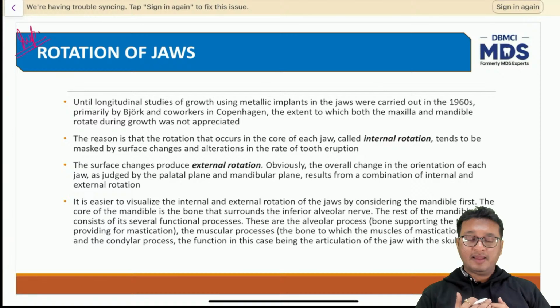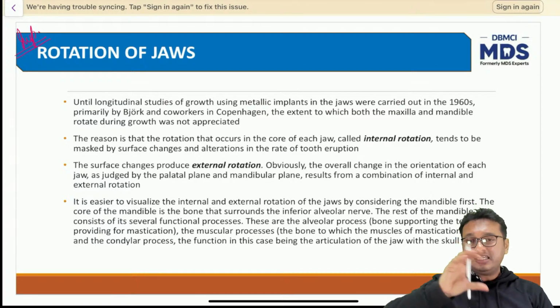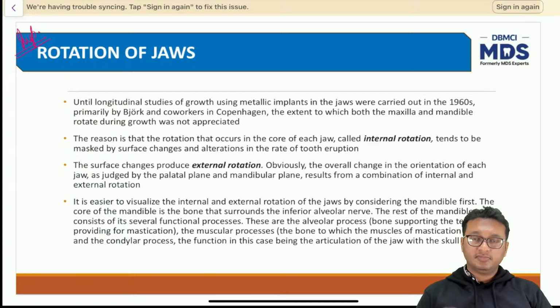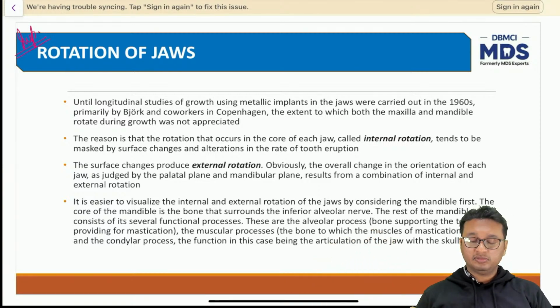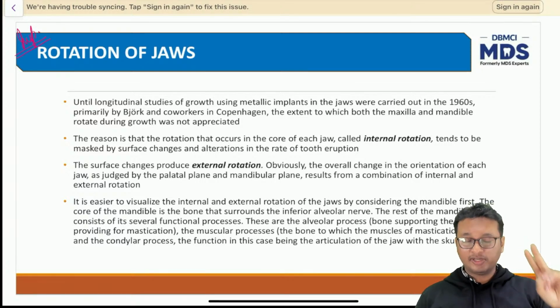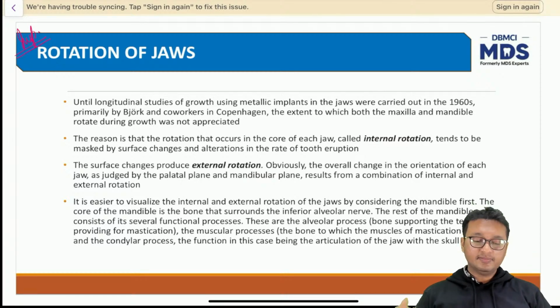Suppose I'm an observer, I'm studying a child undergoing growth. What I'll observe is how the maxilla and how the mandible rotate in relation to each other, number one, and how they rotate in relation to an external reference point. So we'll be studying the rotation of the jaws under two headings, that is relative to each other and relative to an external point of reference.